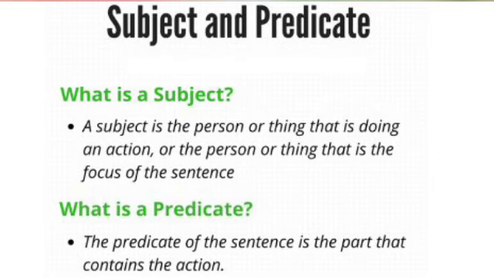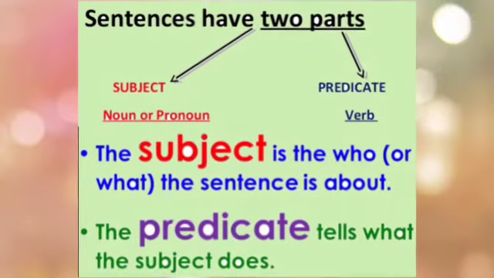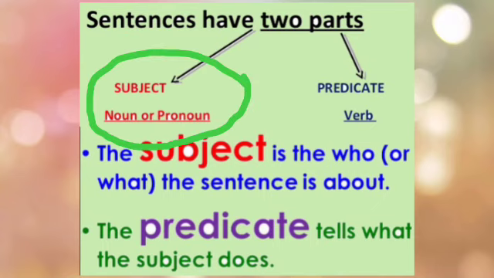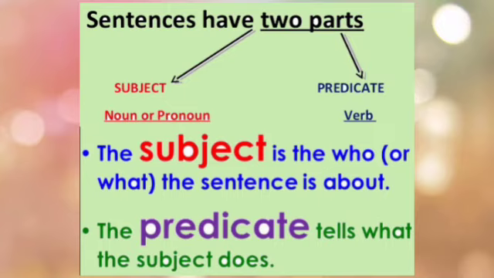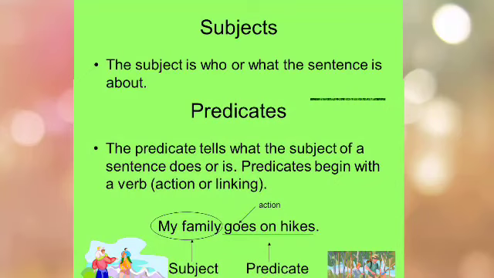Then, what is a predicate? The predicate of the sentence is the part that contains the action. Every complete sentence has two parts. First one is subject. It can be noun or pronoun. Second part is predicate. It begins with verb. It means the subject is who the sentence is about, and the predicate tells what the subject does or is.